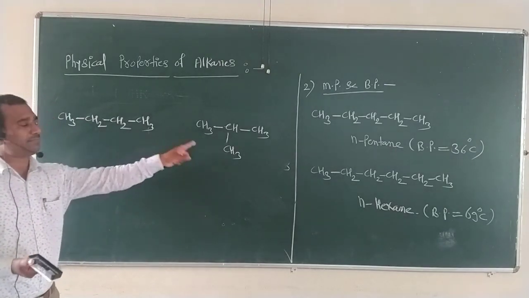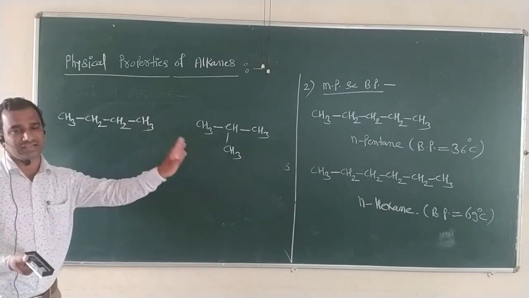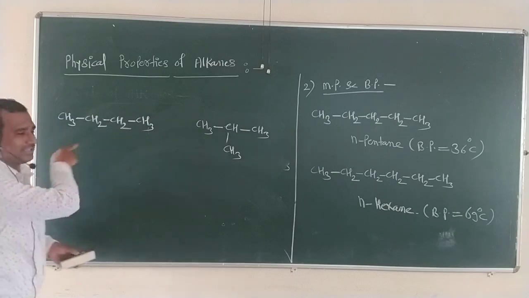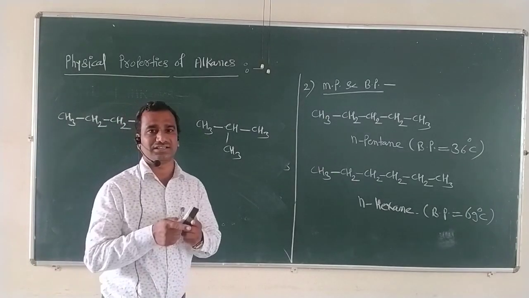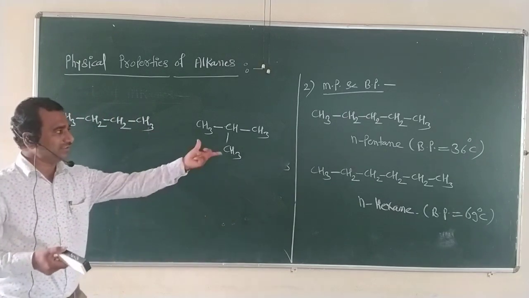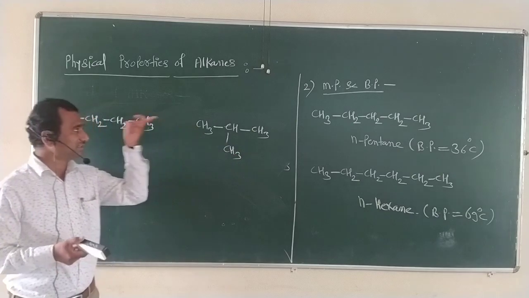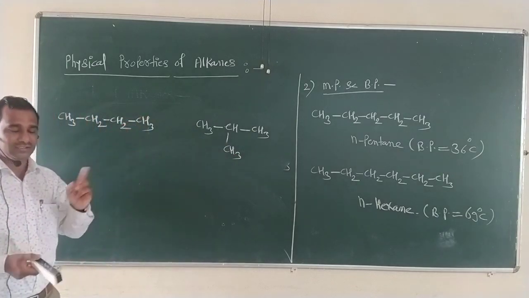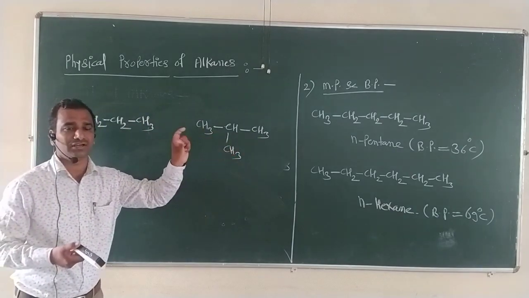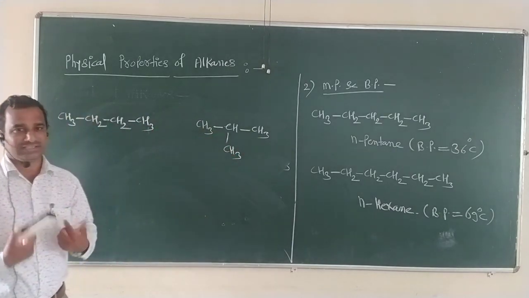So if we now compare the boiling point and melting point of these two isomeric compounds, what happens? The first compound, n-butane, has a straight chain structure, while the second compound has a spherical structure. Now what is the effect of the straight chain structure as well as the spherical structure on the value of melting point and boiling point? That we have to check now.